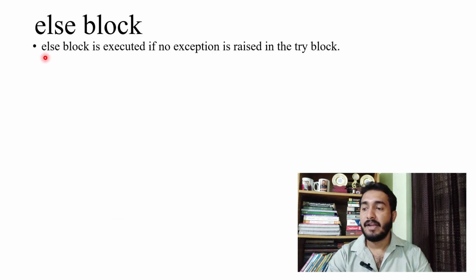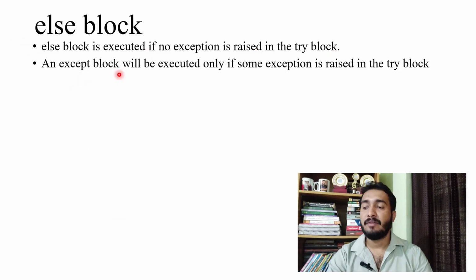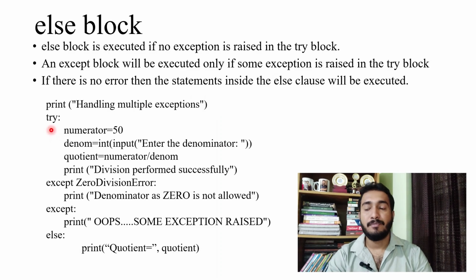Else block. The else block is executed if no exception is raised in the try block. An except block will be executed only if some exception is raised in the try block. So the else block is just the opposite of the except block. The except block will be executed only if there is an exception, but the else block will be executed if there is no exception.